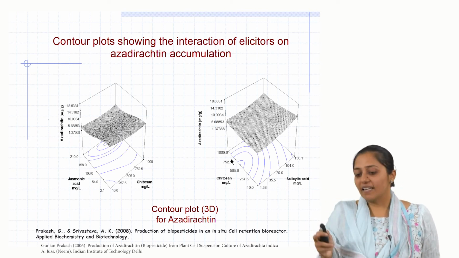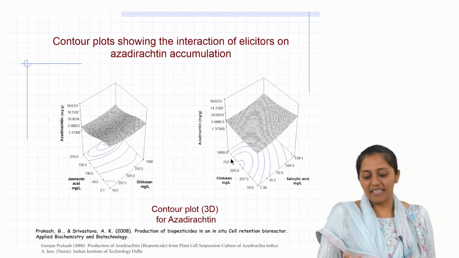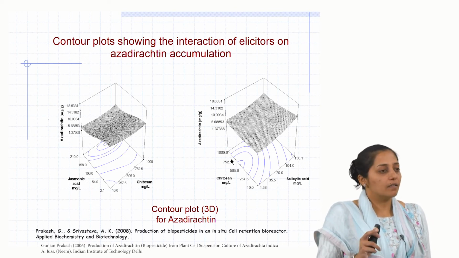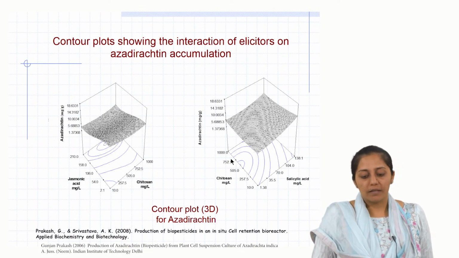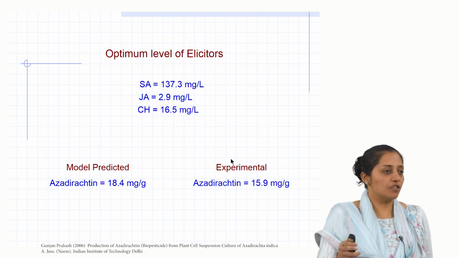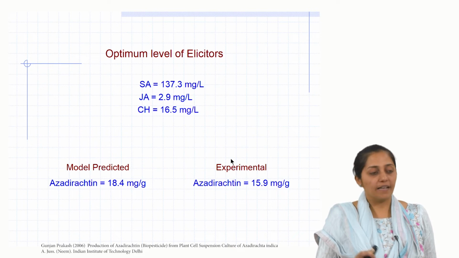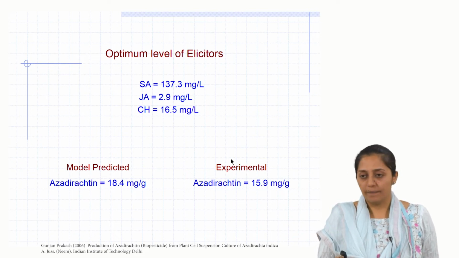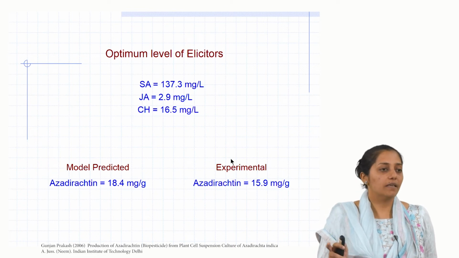So while selecting the elicitor, what did they do? In this CCD design, your response was azadirachtin yield. Based on this, they could find the optimum concentrations of these 3 selected elicitors, which could lead to maximum enhancement in azadirachtin yield. So now it has gone up to nearly 16 milligram per gram.